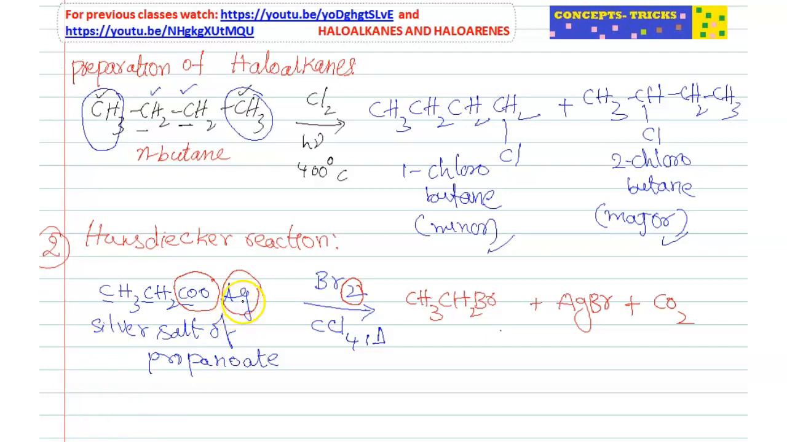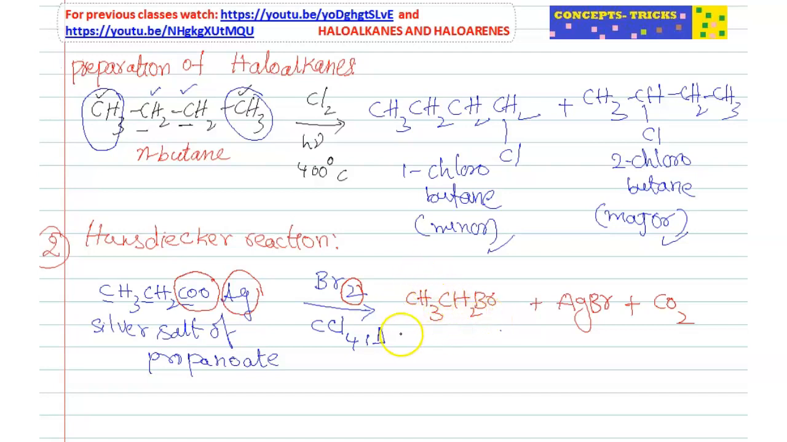So simply these are ions, CH3CH2COO minus, Ag plus. In Br2 also, Br plus will be there, Br minus is there. So Ag plus will combine with Br minus, forms AgBr. And on heating, CO2 comes outside as CO2 gas. Then what will be the remaining? CH3CH2 minus combines with the Br plus, forms CH3CH2Br.